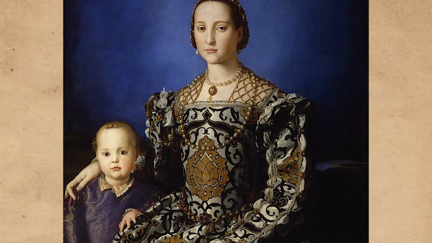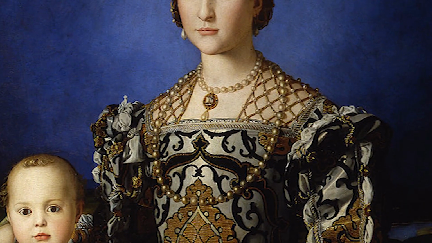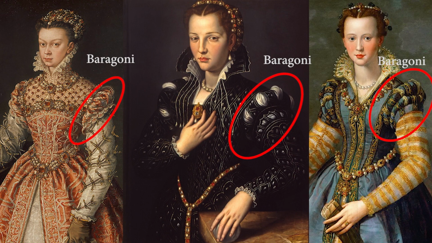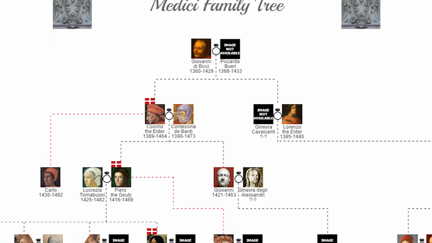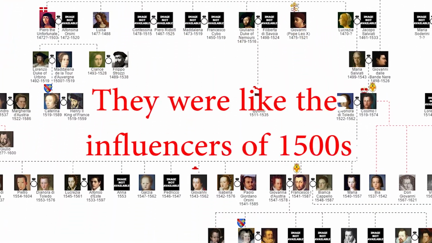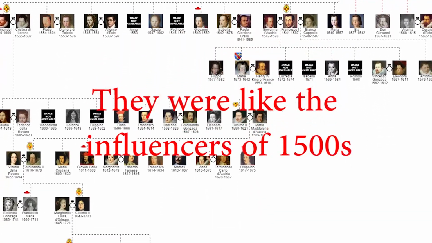If anything, it reminds me of an older style of puffy padded sleeves from the 1500s, or mid-16th century, the Renaissance era, which is called baragoni. Now these paintings are all from the 1550s, the mid-16th century, mid-Renaissance era. A little background about all of these three women before we talk about baragoni. These three women are from the Medici family, and if you don't know the Medici family, they're actually this huge aristocratic family from Italy that held a significant role in European politics during the Renaissance era. They were very, very wealthy.